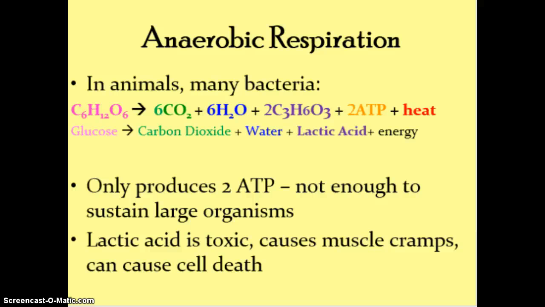Now, sometimes when oxygen isn't available, your body and other organisms will use anaerobic respiration. So you can see there's no oxygen here. You have some of the same waste products, but then you also have something happening in animals that's called lactic acid. This process does not produce as much energy, only 2 ATP instead of 36. So you can't use this process forever to sustain a large organism. It's just not enough. And this lactic acid can be toxic if it builds up. So it causes muscle cramps. If it's long enough, it can kill your cells.